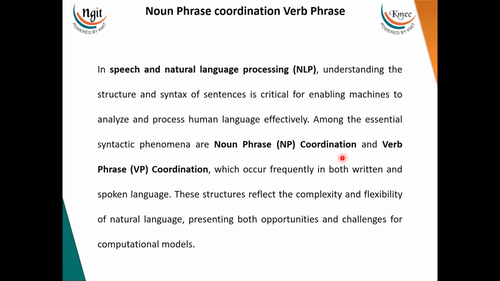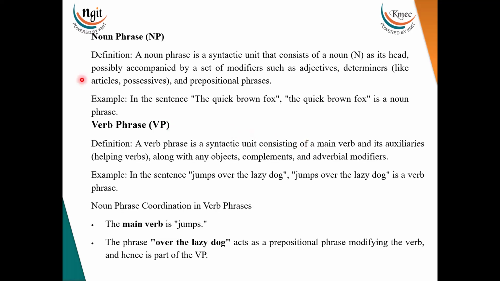Now let us try to understand the coordinations of these noun phrases as well as verb phrases and why these are important in natural language processing. I hope you already understood what is a noun phrase and what is a verb phrase. We have seen a couple of sentences in our previous video lectures, how nouns and how verbs exist in the sentences for noun phrases and verb phrases respectively. Now, noun phrase. A noun phrase is a syntactic unit that consists of a noun as its head, possibly accompanied by a set of modifiers such as adjectives, determiners like articles, possessives, and prepositional phrases.